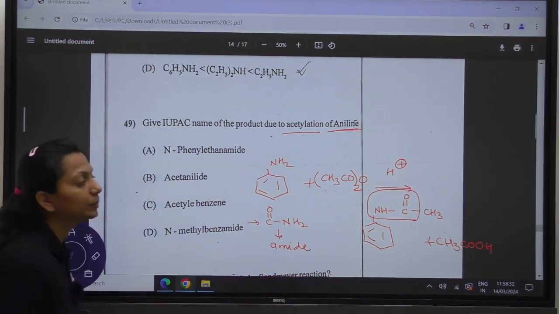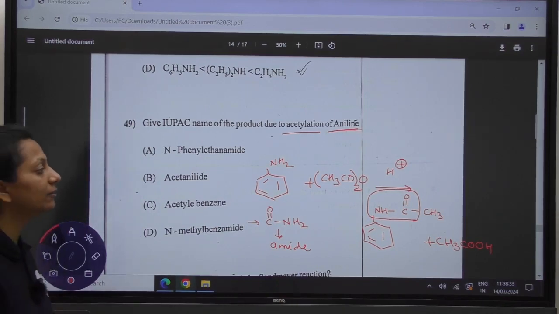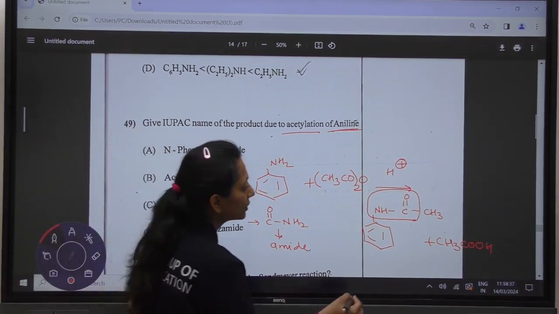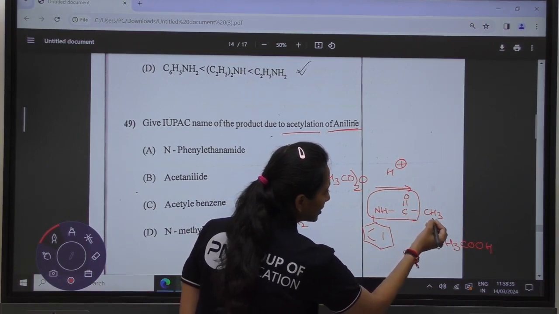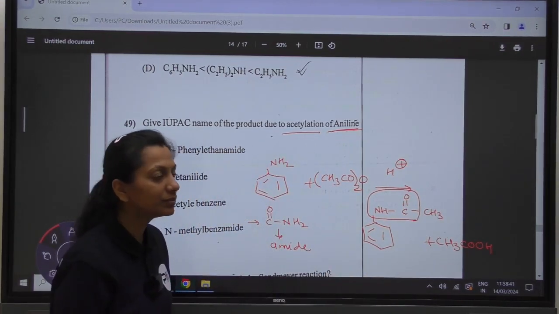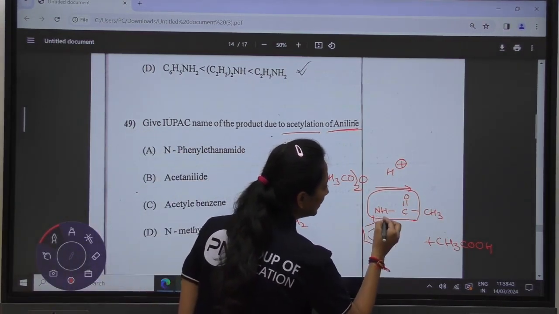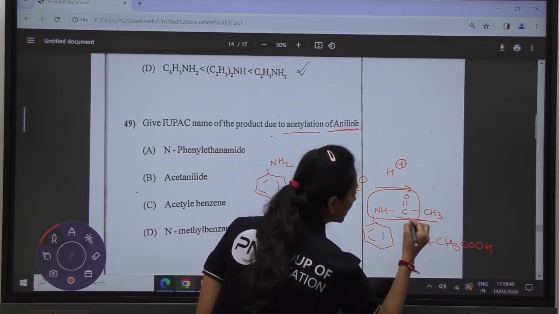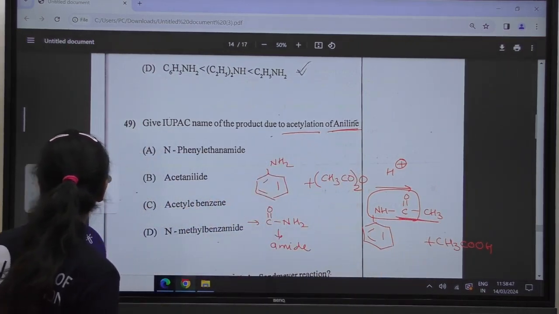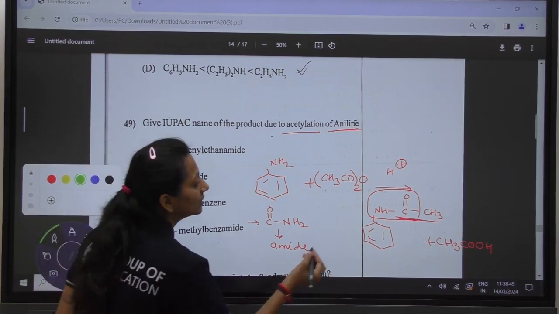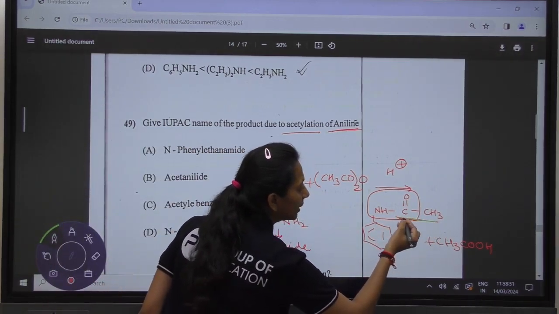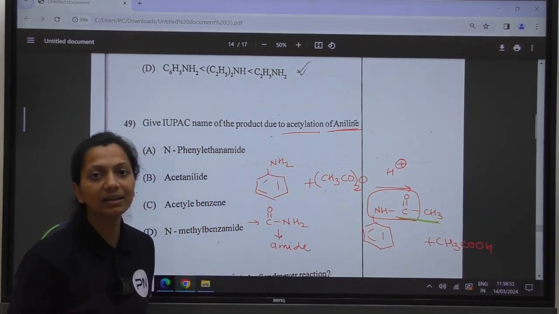So the IUPAC name will follow the amide functional group. In this the carbon atom is attached to another methyl group, so this is going to constitute your parent chain. How many carbons are there? Two.